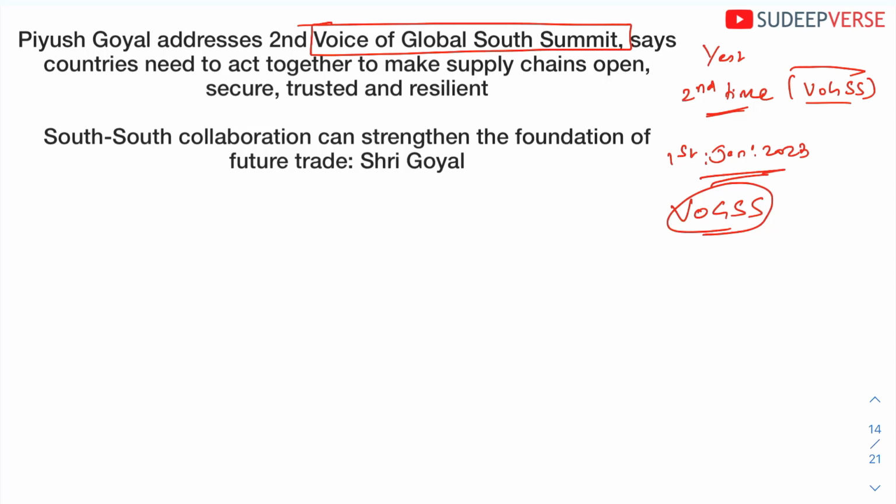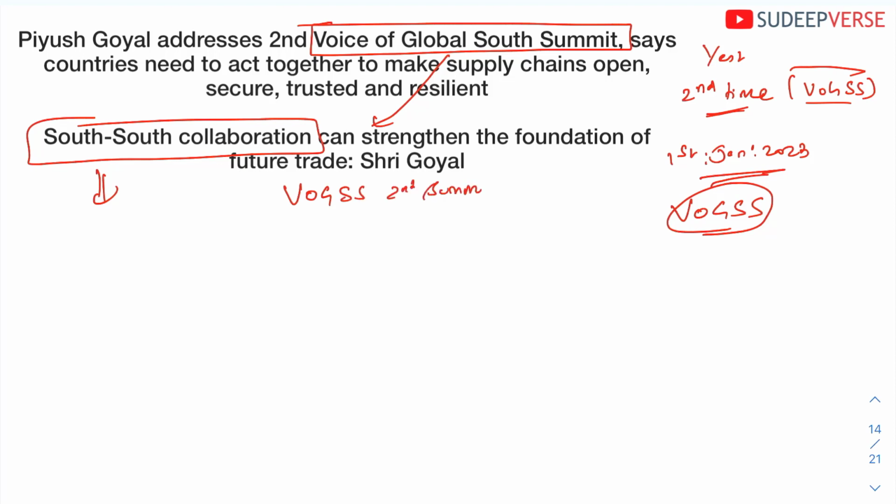Now this basically, as the name suggests, the Voice of Global South is basically to strengthen the South-South collaboration. And in this the Prime Minister of India has come up with several initiatives and has called for several dialogues which are important for you to know, and it is important for you to use this in your answers as well. I'm talking about the VOGSS second summit. What all announcements were made in this VOGSS second summit?